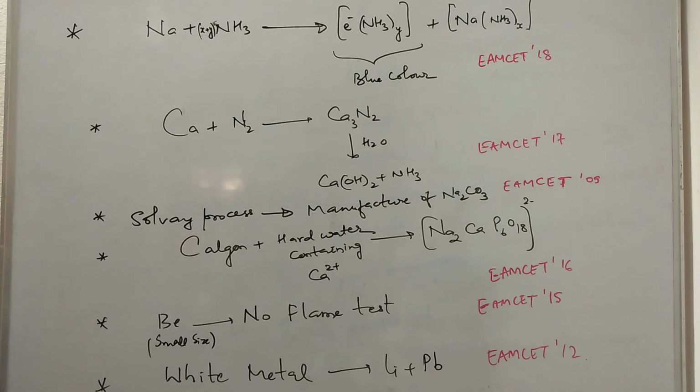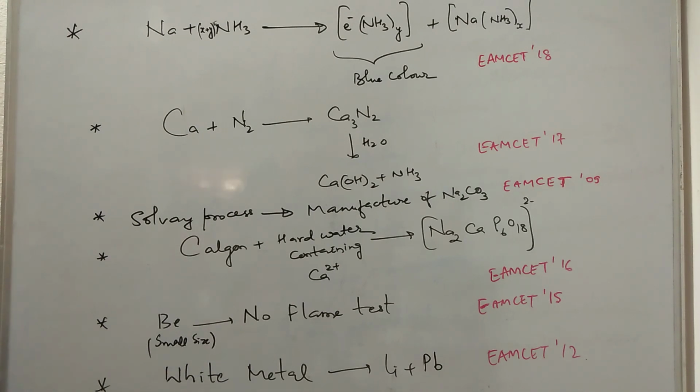When sodium metal is dissolved in liquid ammonia, it imparts a blue color to the solution. The blue color is due to solvated electrons. When sodium or any alkali metal reacts with X plus Y moles of ammonia, it forms [e(NH3)y]⁻ plus [Na(NH3)x]⁺. Due to this solvated electron, the solution gets blue color. This was asked in EAMCET 2018.